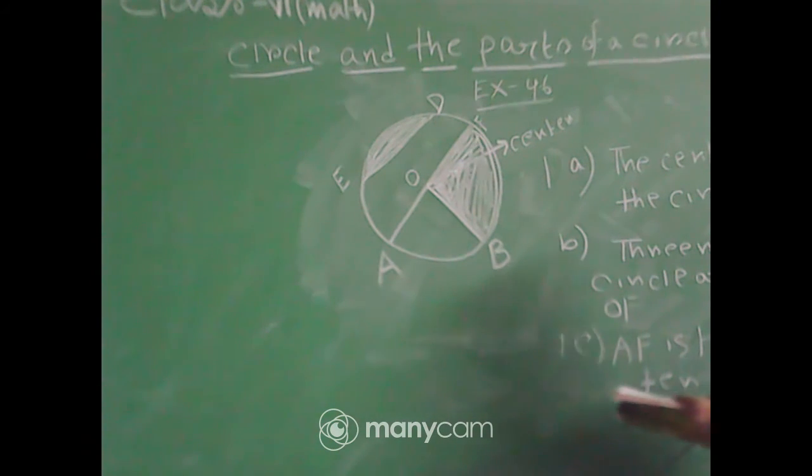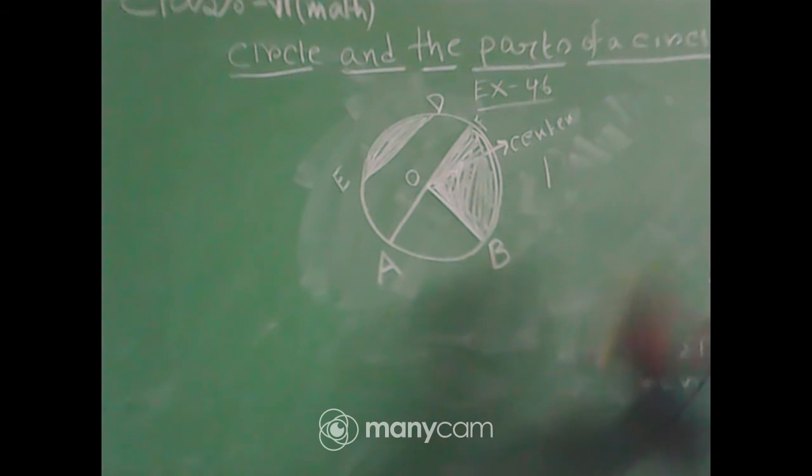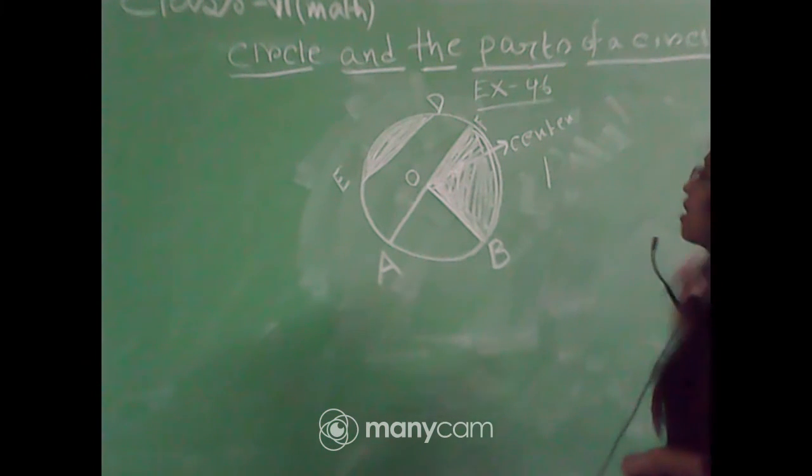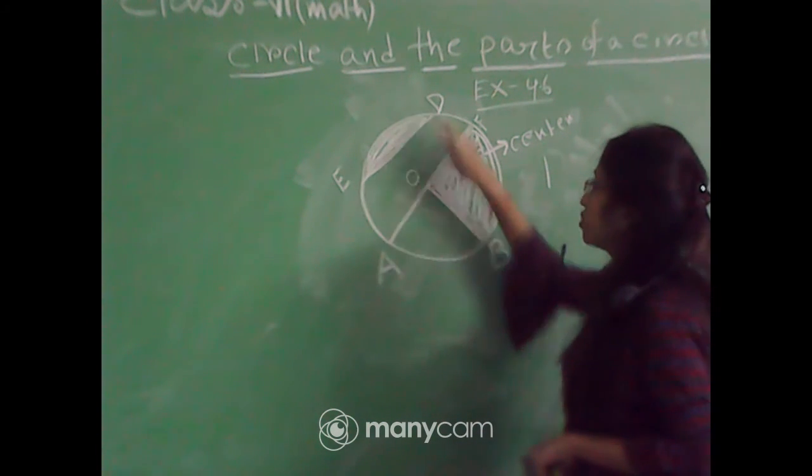Next question, a chord. We all know that a chord is a line segment that joins 2 points on the circle.